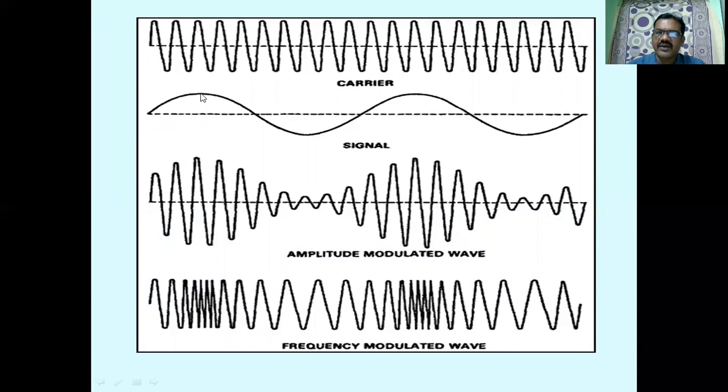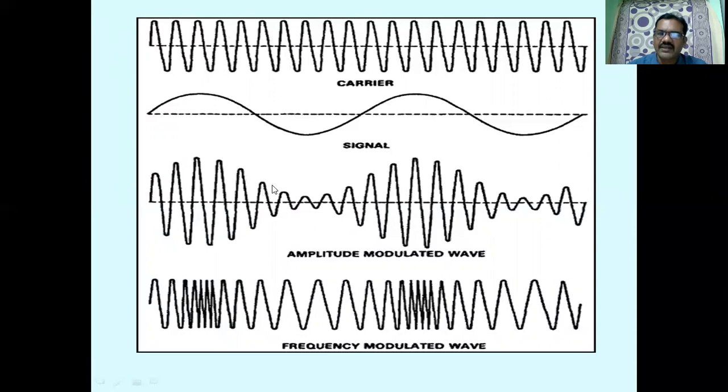What is amplitude modulation? We are supposed to vary the amplitude of these carrier pulses, the amplitude of these carrier cycles, in accordance with the amplitude of the message signal. Observe here, the amplitude of the message signal is increasing, and therefore the carrier amplitude is to be increased. From here to here, the amplitude of the message signal is decreasing, and therefore these carrier amplitudes are to be decreased.